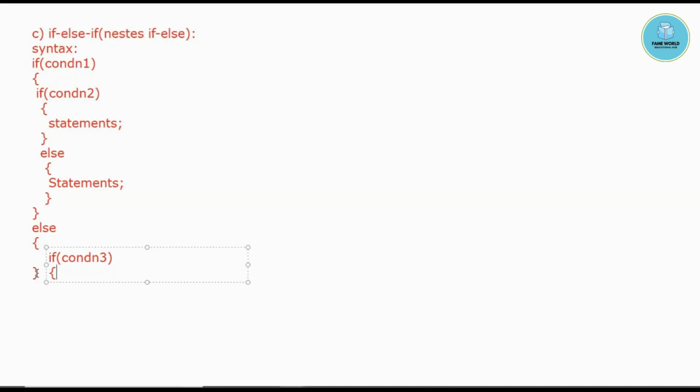I will just erase this brace, it is extra here. If this condition is true, then it will print the relative statements related to this if. And if this particular condition, condition 3, gets false, then it will come to the else portion and it will print the statements for this else. And now, after this, we have to close one more brace. Yes, you can see I have closed one more brace, and that is for the main else.